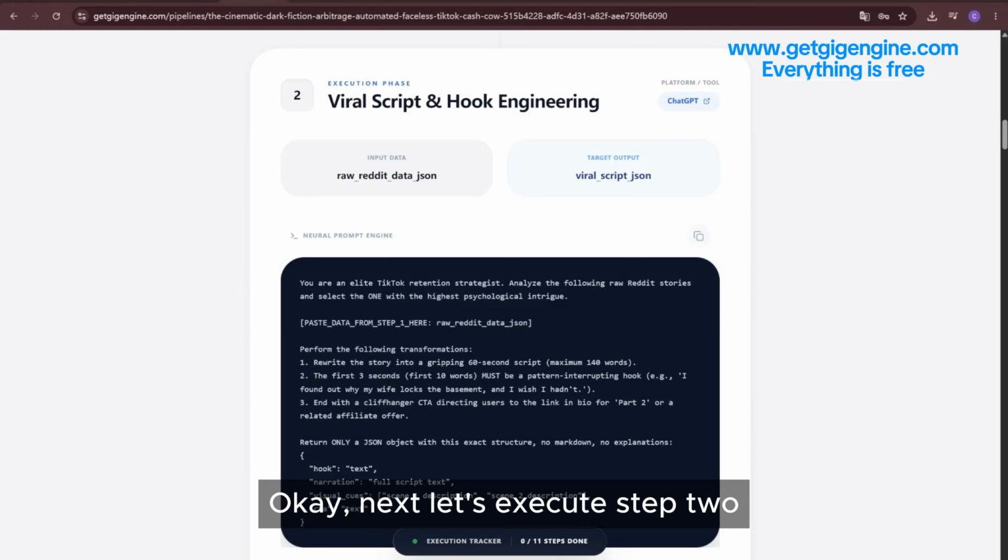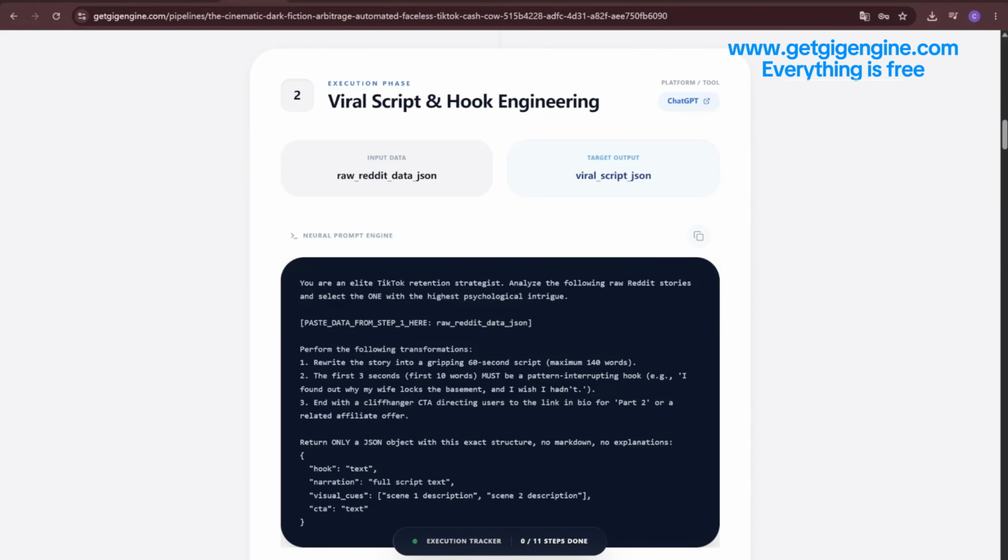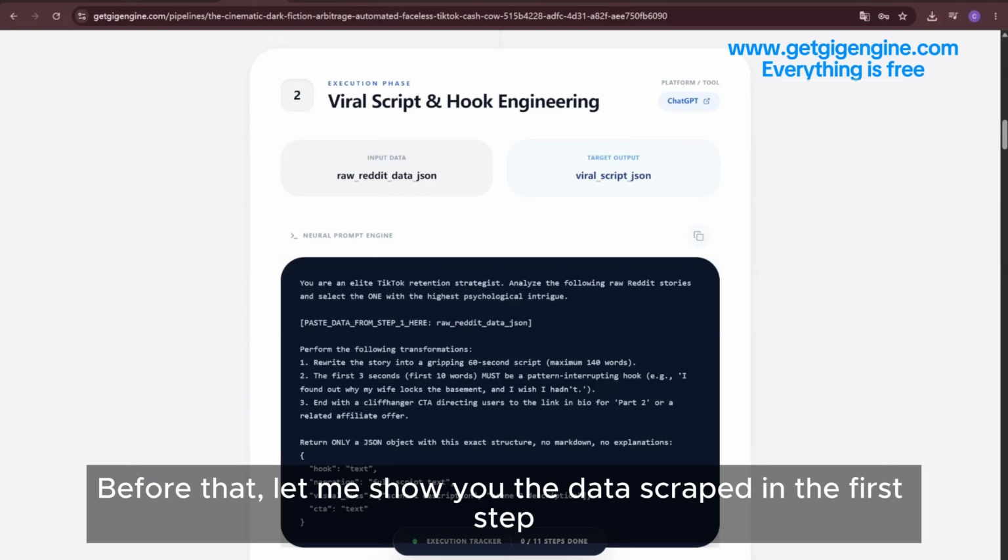Okay, next let's execute step 2. Before that, let me show you the data scraped in the first step.